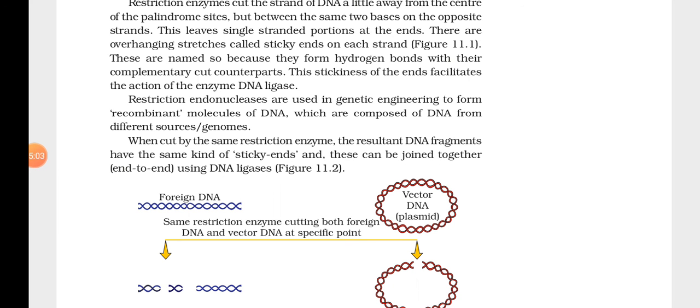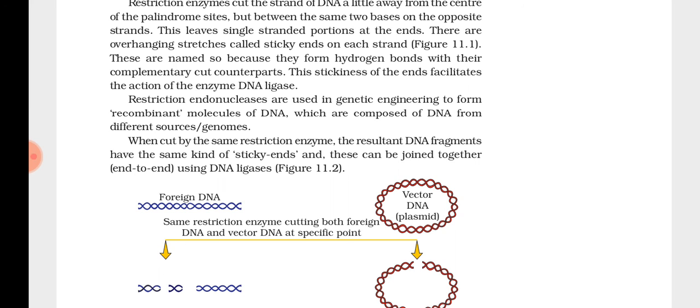So restriction enzymes cut the strand of DNA a little away from the center of the palindromic site, but between the same two bases on opposite strands, so that single stranded portions are left out. These overhanging stretches are known as sticky ends. Understood?